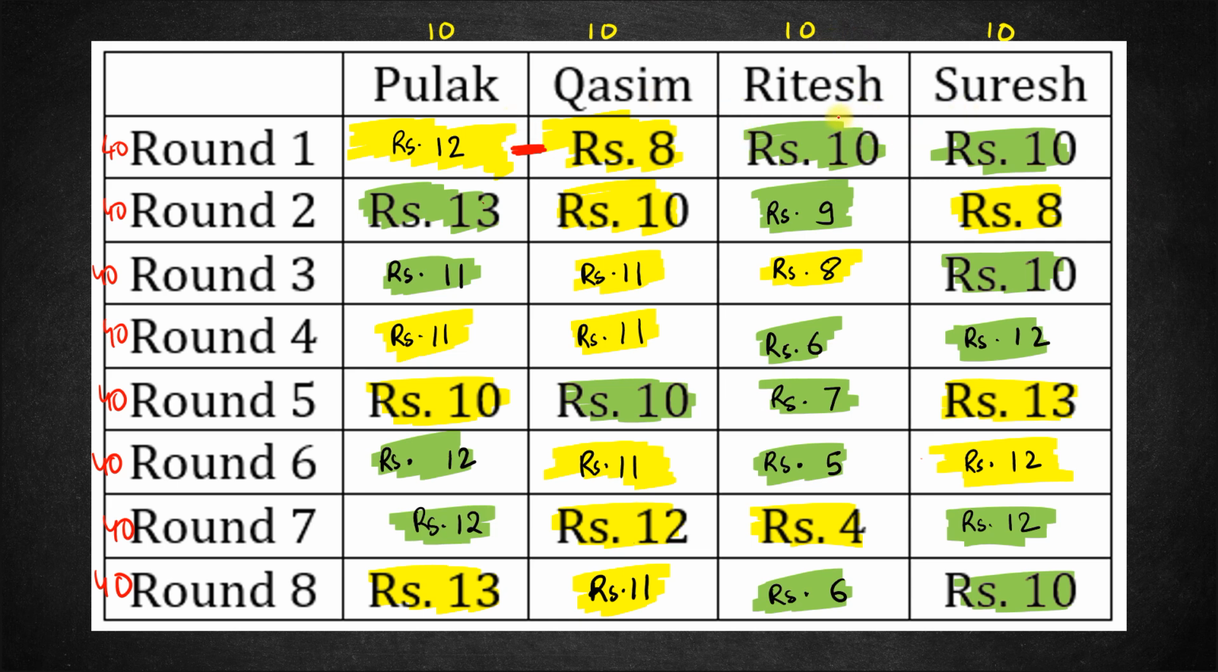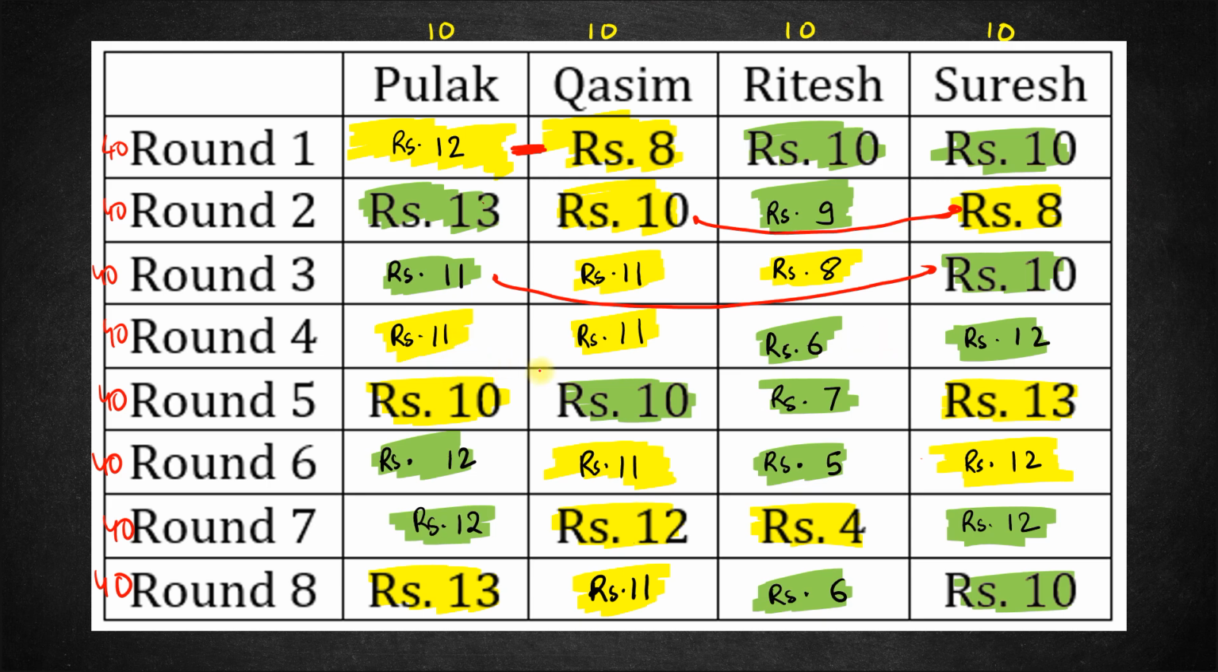Ritesh and Suresh are not betting, so leave them. Now Pulak is losing 1 rupee, that means a bet of 1 rupee. Qasim is gaining 2 rupees. So here again we are going to get a bet of 2 rupees. Qasim and Suresh. Next, Pulak is losing 2 rupees and Pulak is betting with Suresh. So this is a bet of 2 rupees. Qasim and Ritesh are betting 1 rupee. So no bet of 2 for them. Here there is a difference of 0, so leave it. Here there is a difference of 2. That means here Ritesh and Suresh bet 2 rupees.